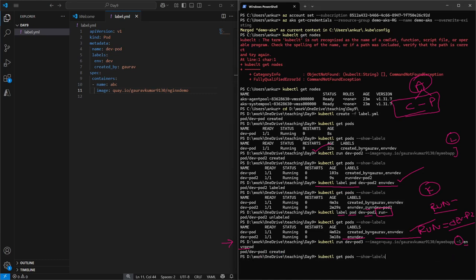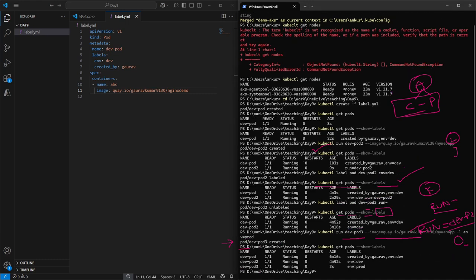Let me run a command called show labels. If you see here, right now at the creation of the pod, what we have mentioned, environment is equal to prod, the same label has been updated. So we are good to say labels are mandatory while creation of a pod.